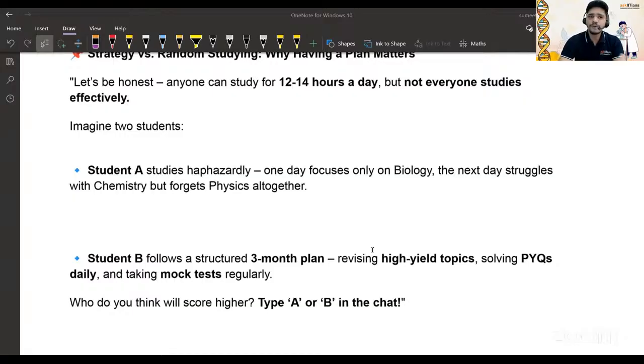So can you tell me, student A is intelligent, student B is also intelligent. But what is the difference between them? Tell me, who will score higher according to you? You can tell me the answer in the chat box. Yes, student A is there, student B is there. They both are doing hard work. But B is working in a proper structured manner, and A is working in a very irregular manner. Obviously, student B will have the good marks. Why? A is also intelligent, but what is the problem? He doesn't manage time and doesn't do the regular exercise that makes memory stronger. Okay, so these are the things.